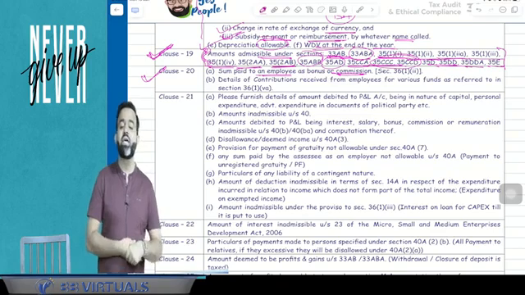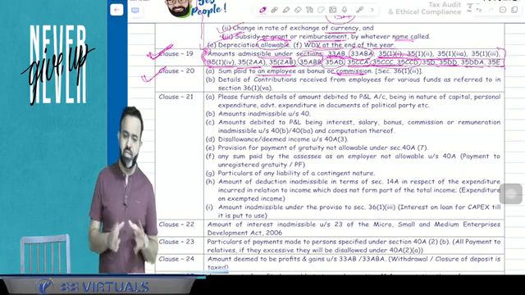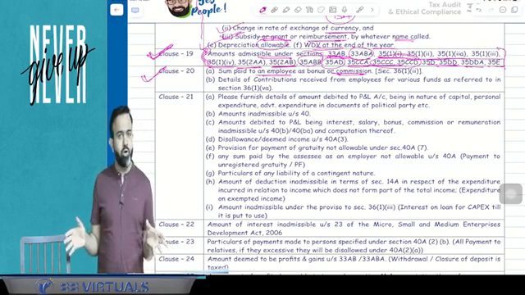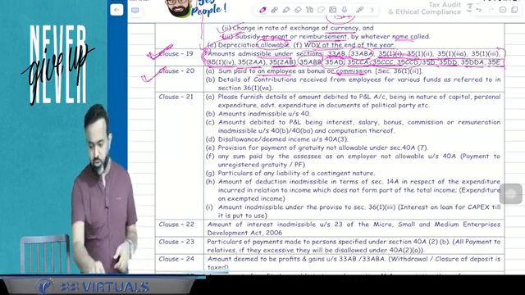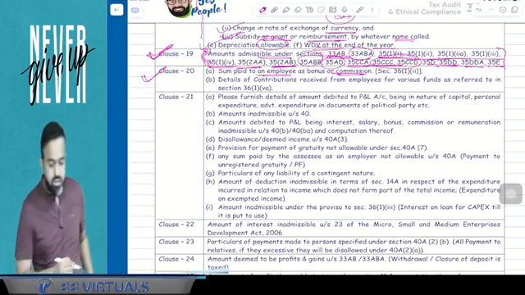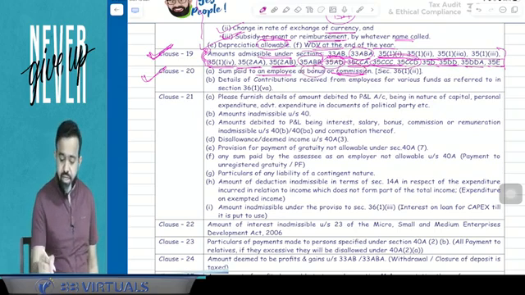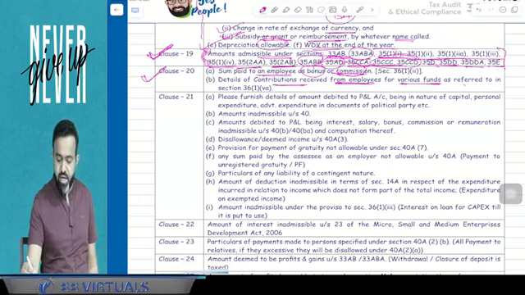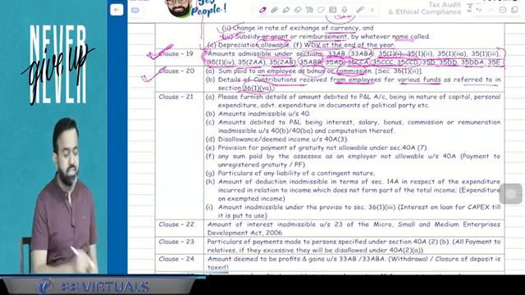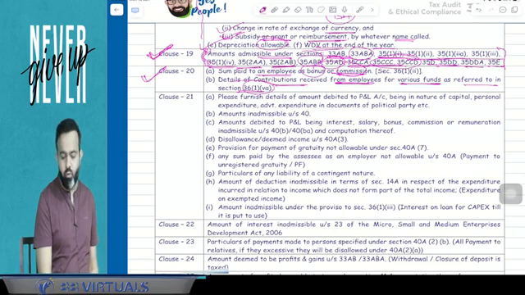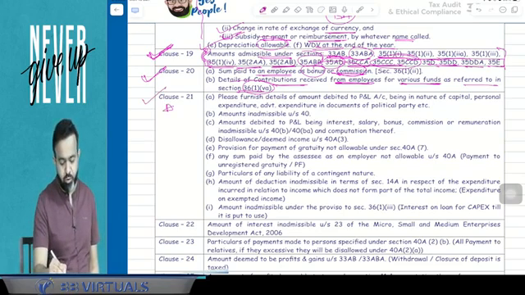Otherwise, it will be treated as income of the assessee, meaning income of the employer. You got my point or not? So what this point says, clause number 20, pay attention: sum paid to employee as a bonus or commission, and details of the contribution received from the employee for various funds as referred to in section 36(1)(va). Now clause number 20 you have to remember.